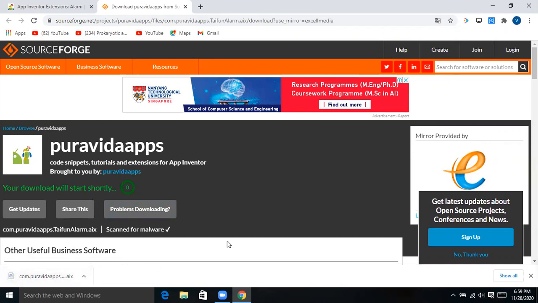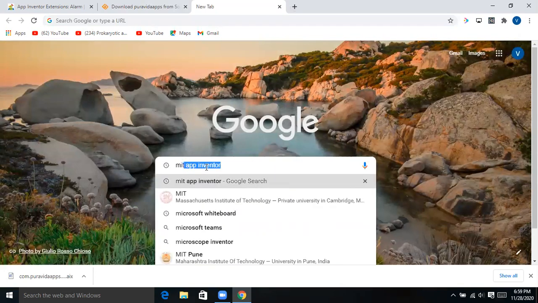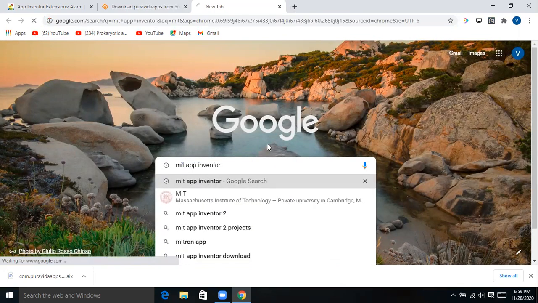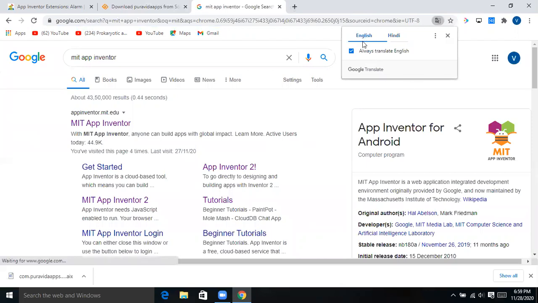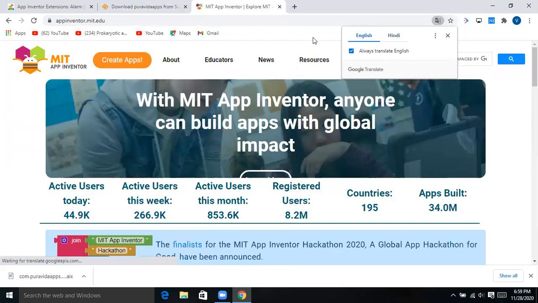Now go to MIT App Inventor. Just come to the first website here and click on Create Apps.